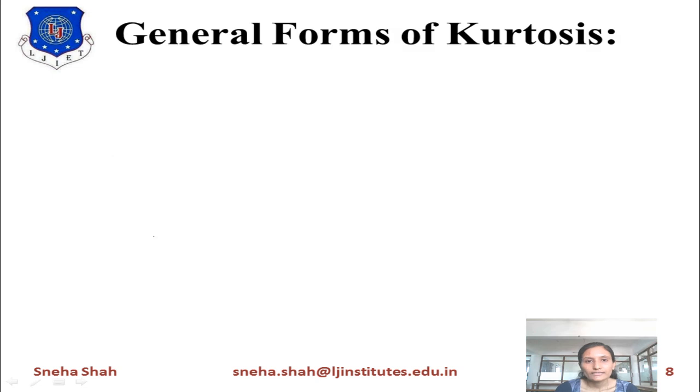Now the next point is the general form of kurtosis. How is kurtosis defined in the general form? There are various kinds of kurtosis.